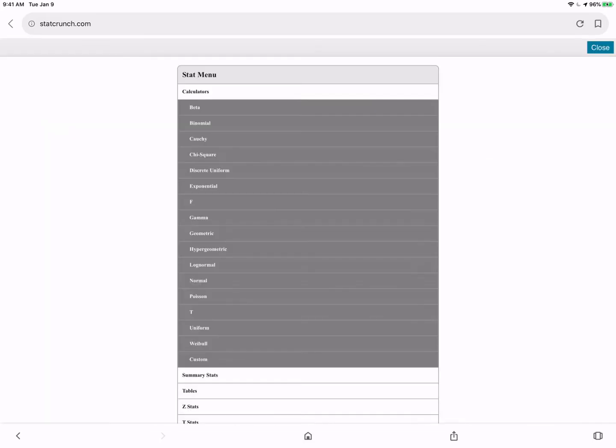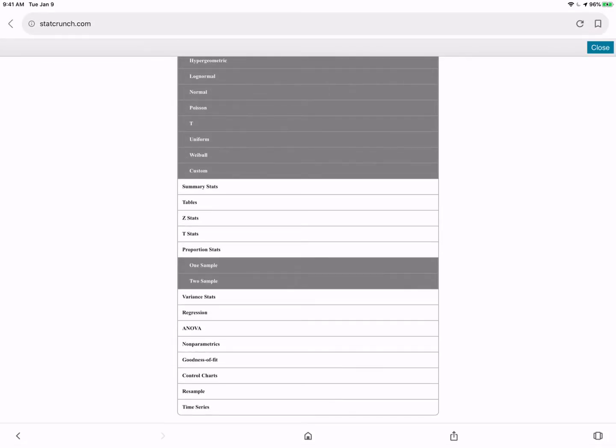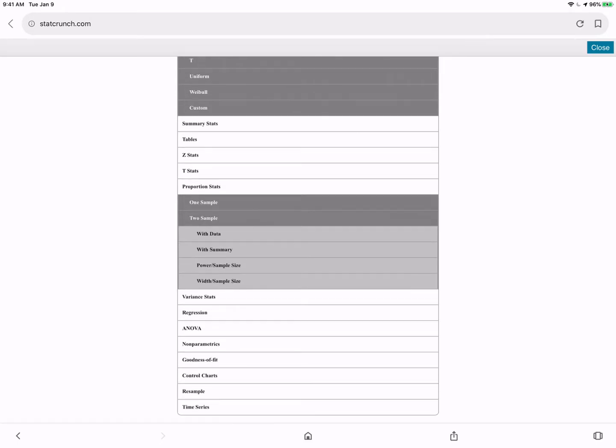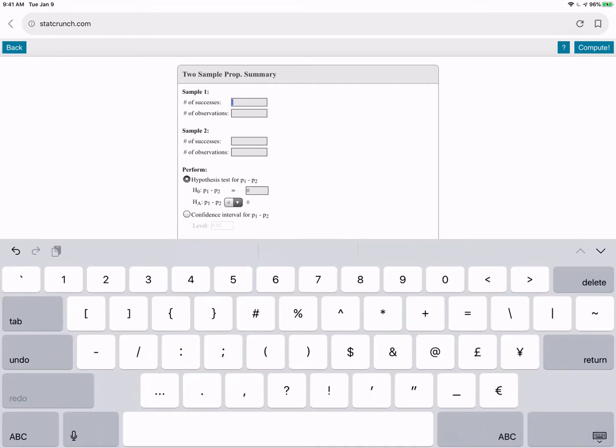We come here to Stat, and we're working with proportions. We have two groups, and we would like to do a problem where we have a summary of the data. In the first group, aged 18 to 35, the younger group, we had 83 people out of 120 who agreed with the statement.